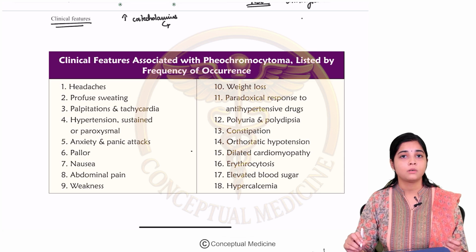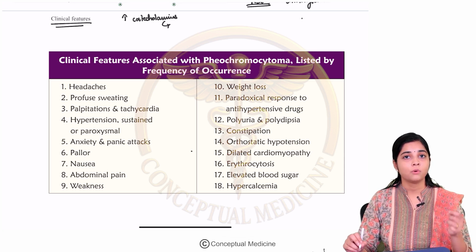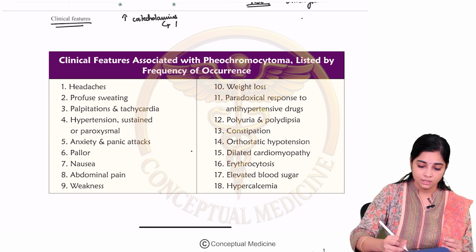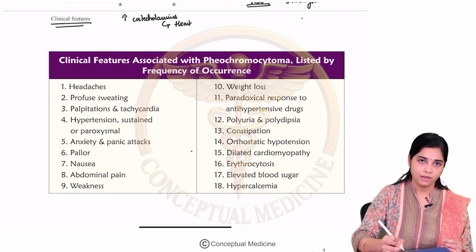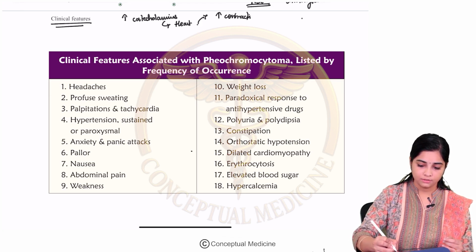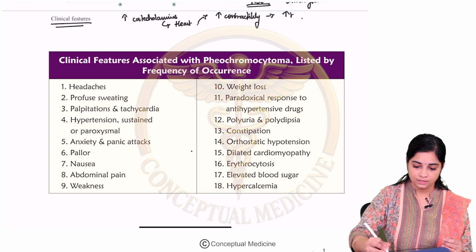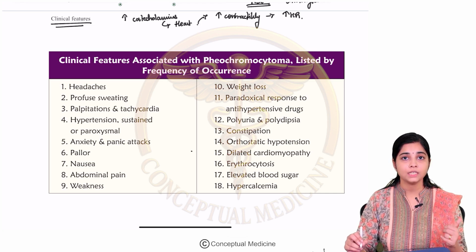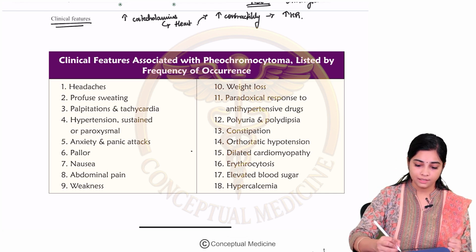The most prevalent effect of these catecholamines is on the cardiovascular system, on the heart. In the heart, this causes an increase in the contractility of the heart, resulting in an increased heart rate.